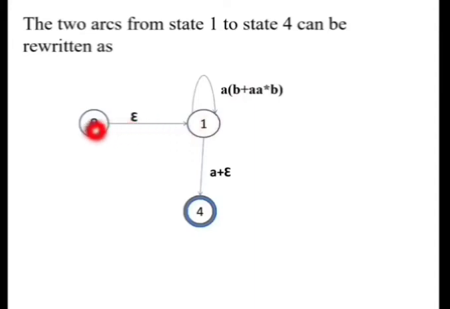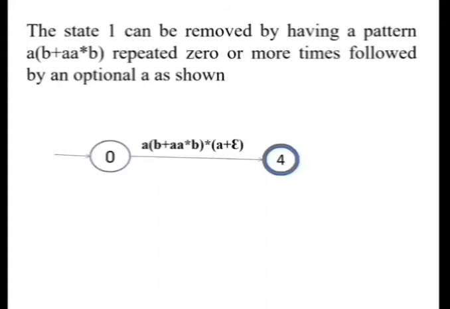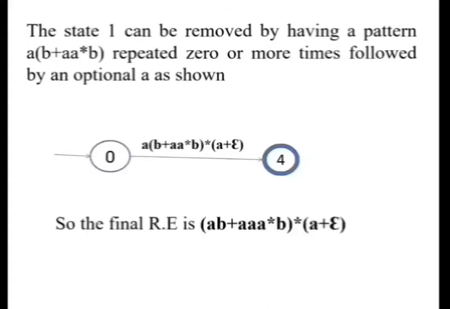So if we remove this state 1, then we'll have a transition from 0 to state 4 with the inputs epsilon into (A into B plus A star, B) whole star, because this is a self loop. So this entire thing will be put in whole star. Then we'll have a dot operation or AND operation with this along with A plus epsilon. That is as shown here.